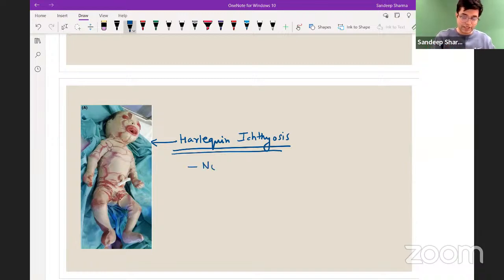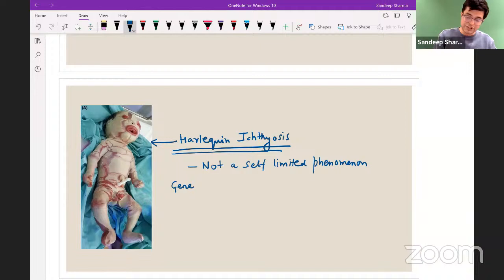It is not a transient phenomena. It is not a self-limited phenomena. Remember this. It is not a self-limited phenomena. The child will have bleeding from the cracks in the skin. The child will have difficulty in feeding. Child will have recurrent infections, and there is a possibility the child may even die.